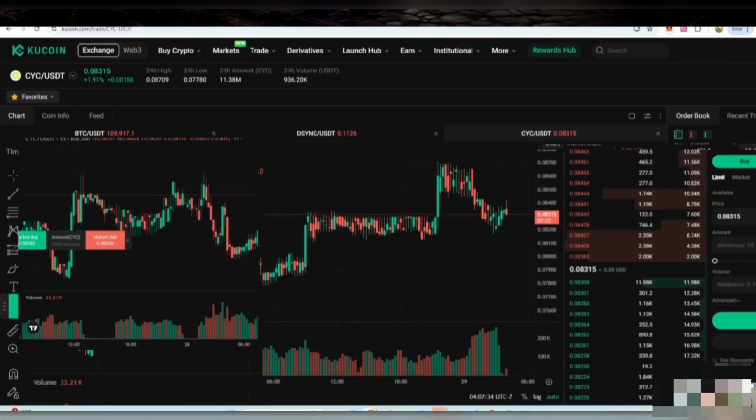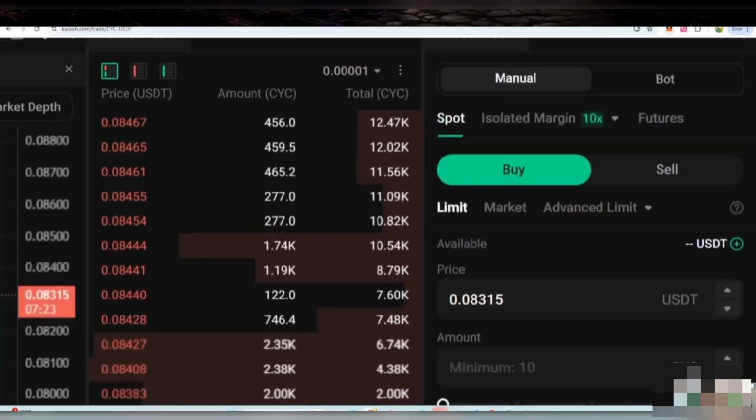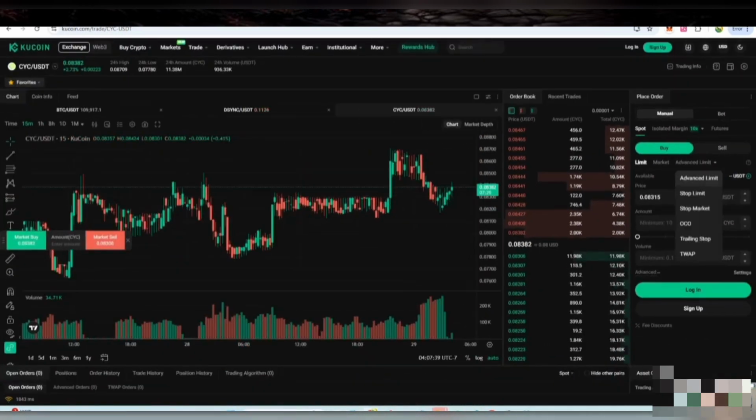In the reward center, you can also check. Everything is according to the campaign rules. So I hope you understand.